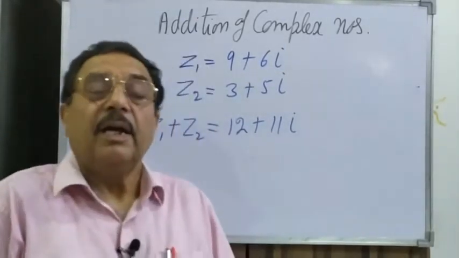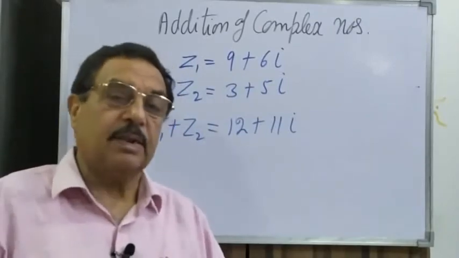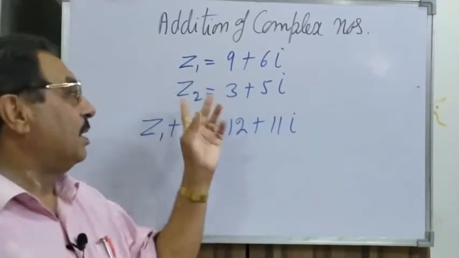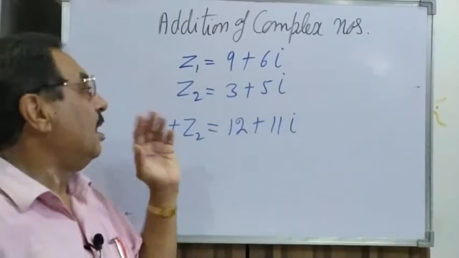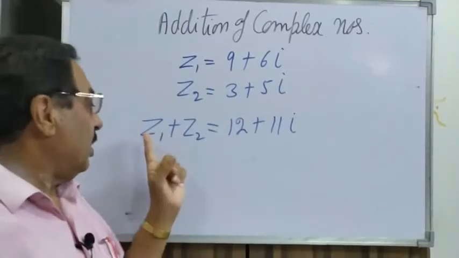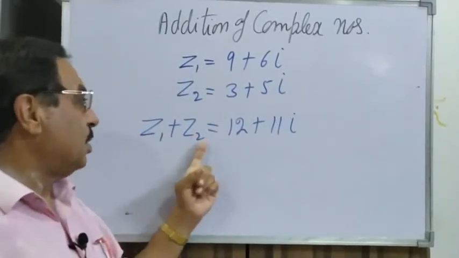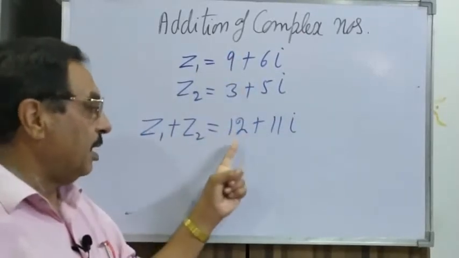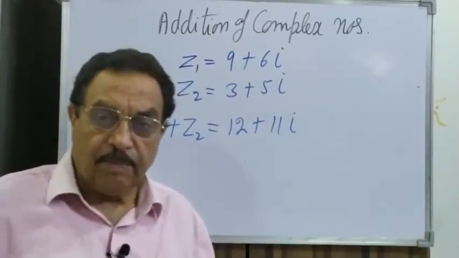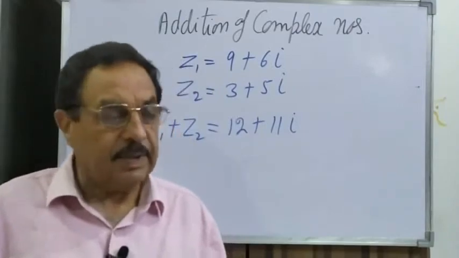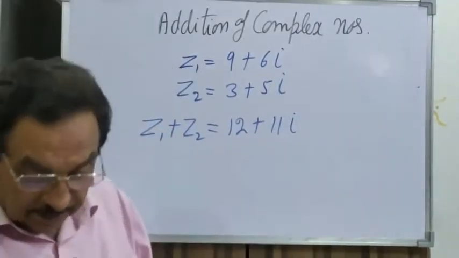Again listen, if you have to add up two complex numbers, z1 and z2, what do we do? On addition, z1 plus z2, real will be added to real and imaginary will be added to imaginary. That means we get 12 plus 11 iota.